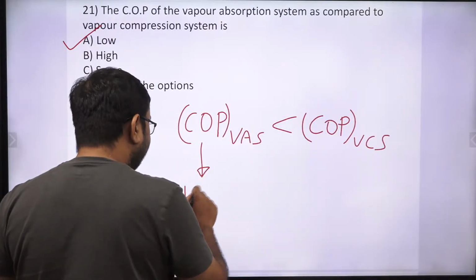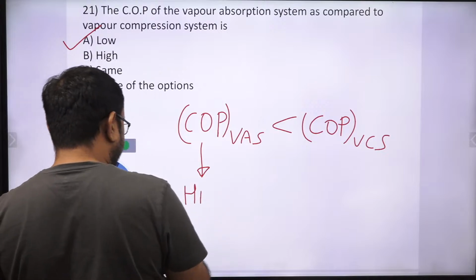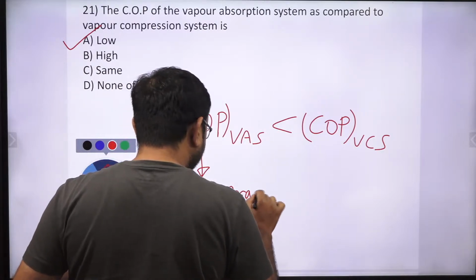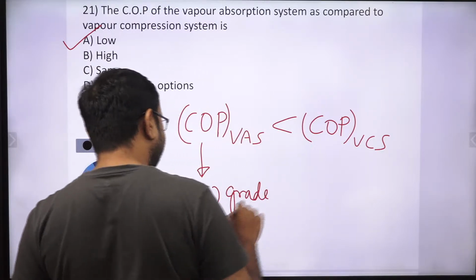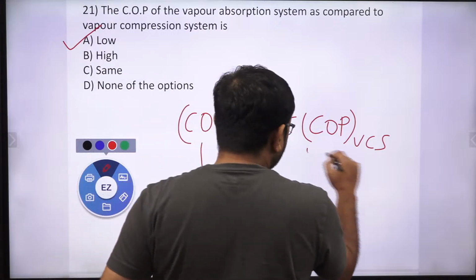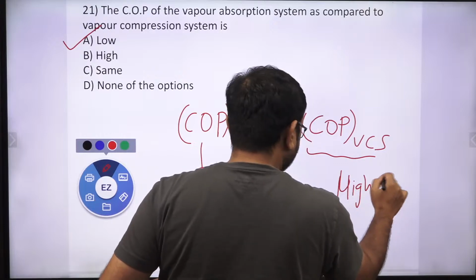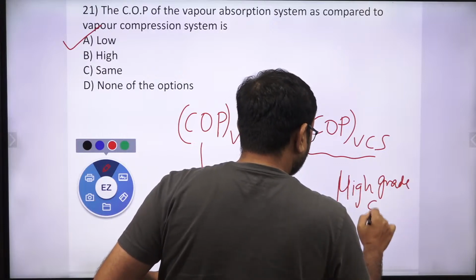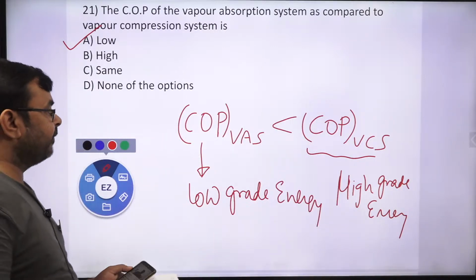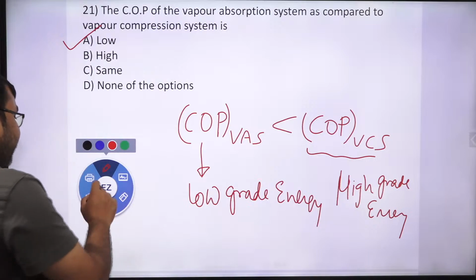Because it works on low grade energy, not high grade energy. Low grade energy means it works on direct available heat. Yes or no? And vapor compression works on high grade energy, which is more efficient. That's why COP of vapor absorption system is lower than the COP of vapor compression system. Yes or no? Are you getting this point?